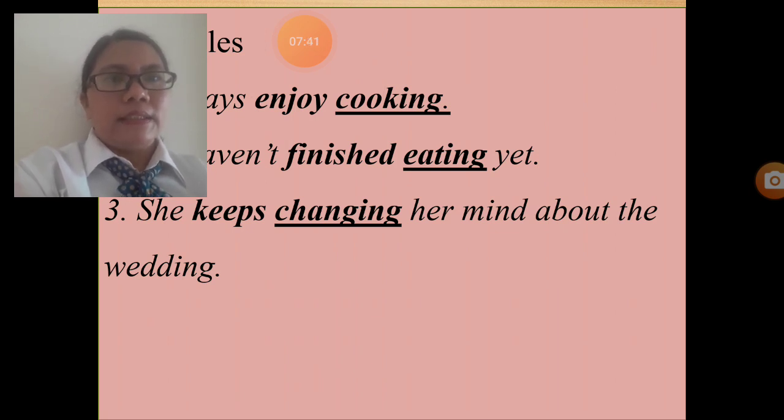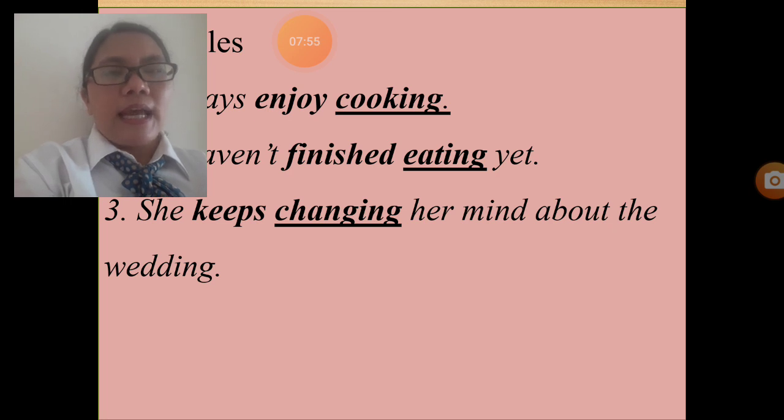Number one. She says, enjoy cooking. Enjoy is a verb, right? Enjoy cooking. So cooking here is verb plus ing, but cooking here will be a noun. Enjoy plus verb ing. So enjoy is a verb plus verb ing. This is gerund, yeah. So cooking here will be a noun.